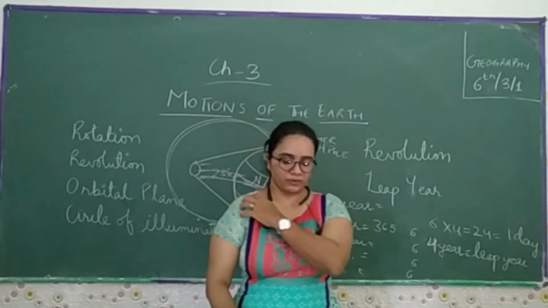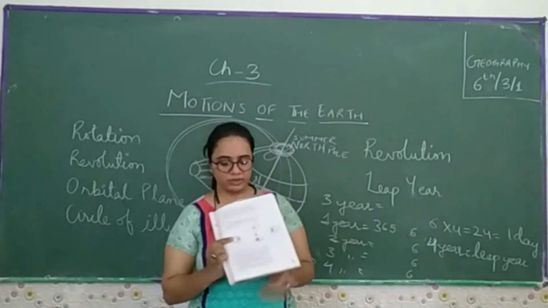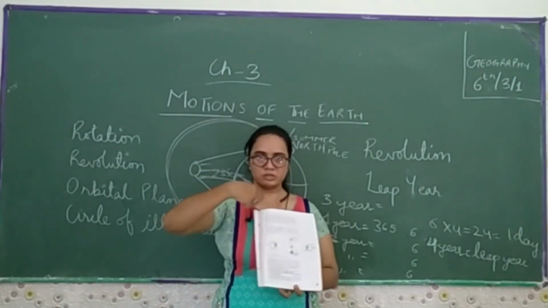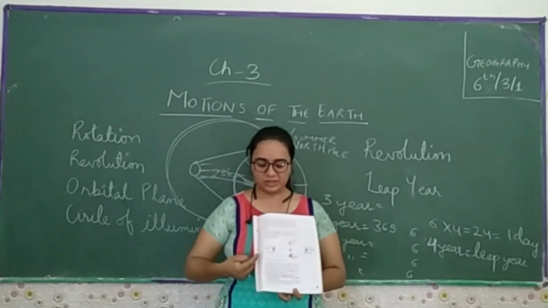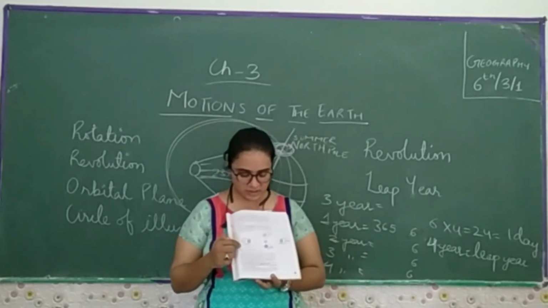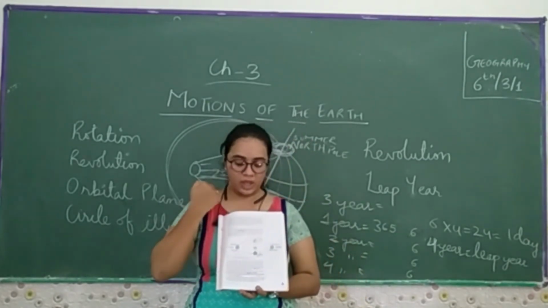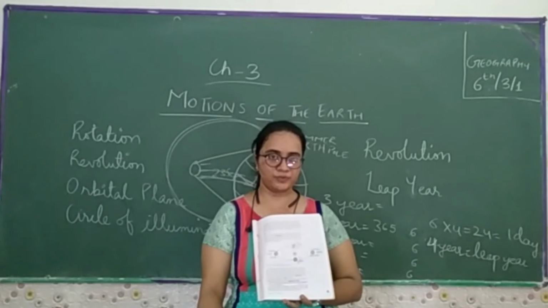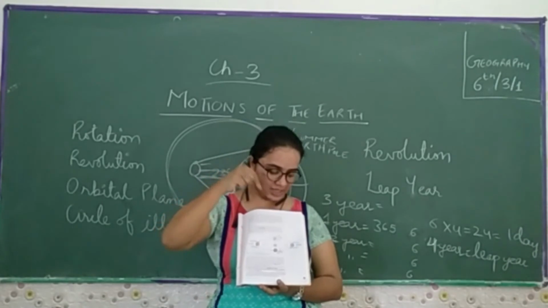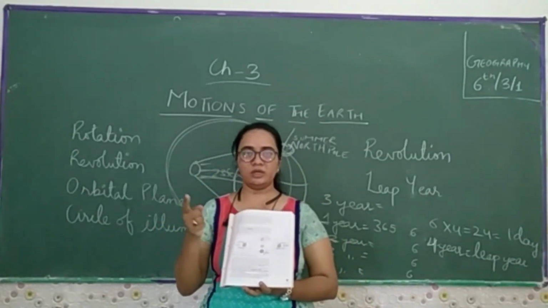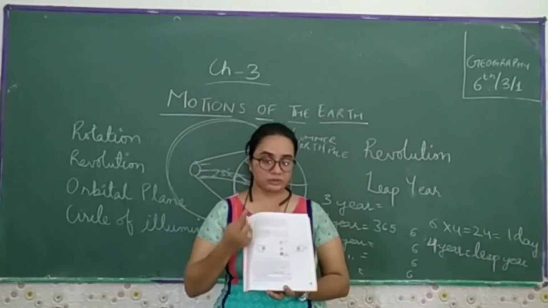Then we go further. According to the position of the planet Earth on the basis of its revolution, we find the summer solstice in the northern hemisphere, and in the southern hemisphere we find the winter season. Then we go further, so we find autumn in the northern hemisphere and spring in the southern hemisphere. If we go further, then because of the revolution, on the 22nd of December we find winter in the northern hemisphere and summer in the southern hemisphere.